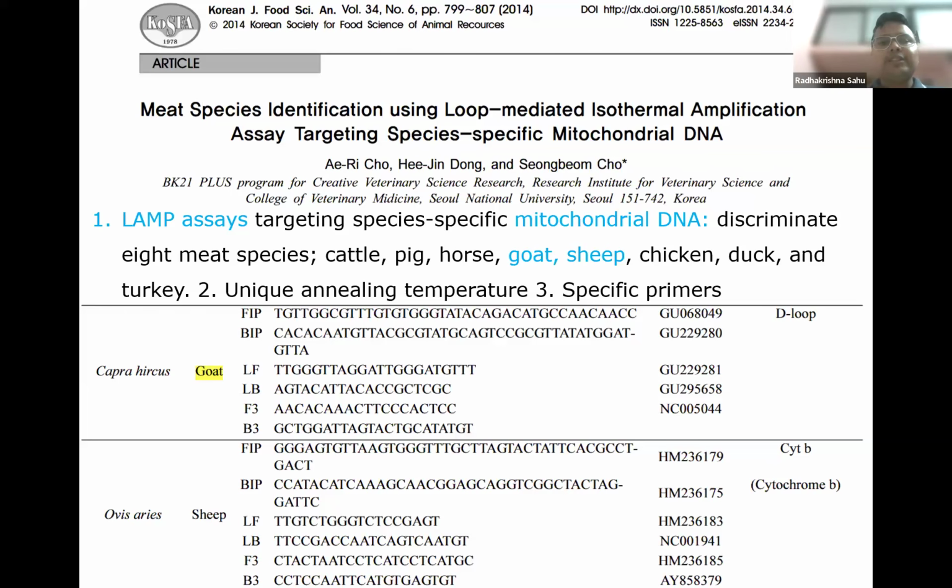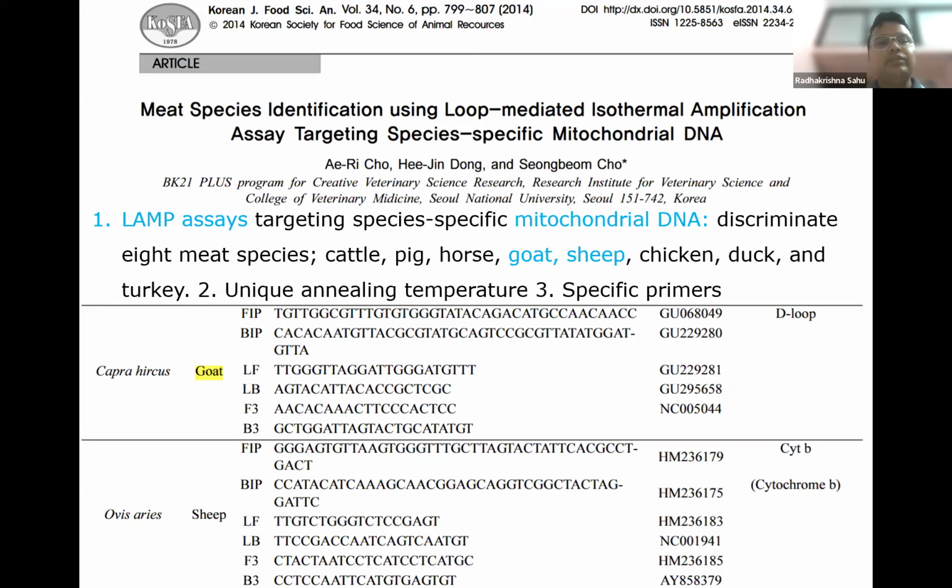In conventional PCR in a thermocycler, we give a set of temperature and time combinations, but LAMP PCR operates at a fixed temperature. So this assay was developed which can simultaneously differentiate between 8 different species: cattle, pig, horse, goat, sheep, chicken, duck, and turkey. For each species, there are unique primers and a unique annealing temperature.